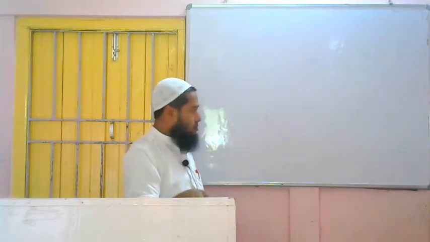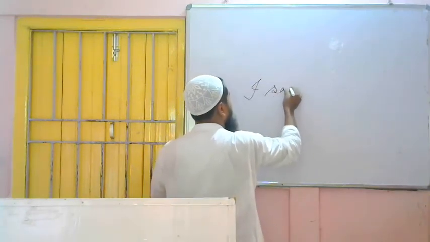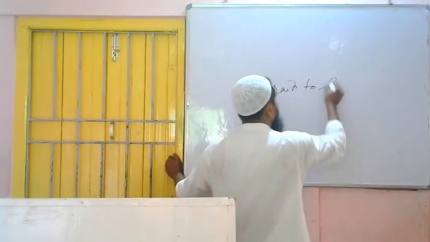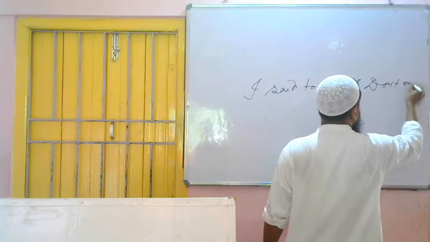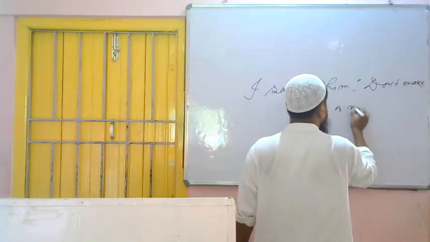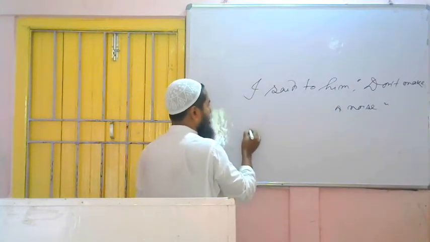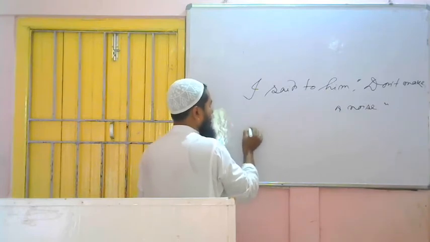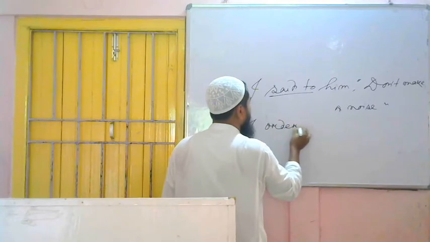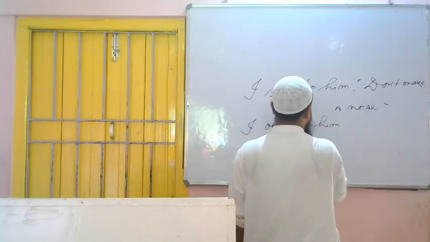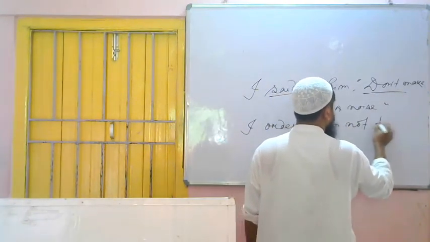One more example. I said to him, don't make a noise. So I can change it in two ways. I'll show you both the ways. I said to will become what? Ordered him. Ordered is written, that's why in place of comma quotation, as it is negative, we have to use what? Not to. I ordered him not to make a noise.